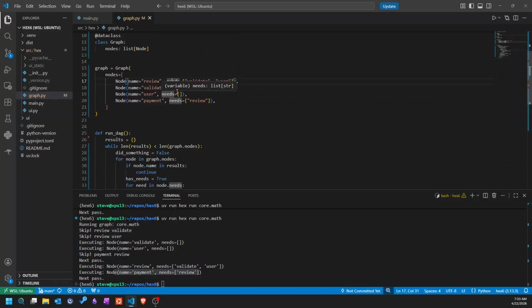So that's cool, but then upon further analysis, if you accidentally introduce a cycle, you could end up in an infinite loop, right? So we had to add cycle detection too. What would a cycle look like? It would be if review also depended on payment, right? So that's kind of a cycle.